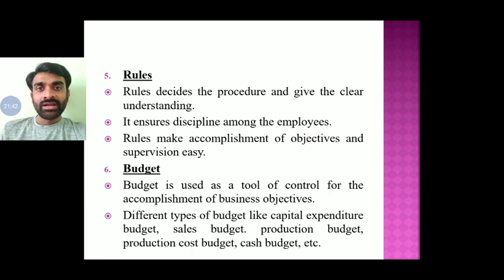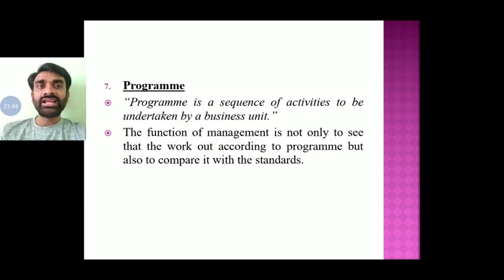Getting my point? And the last one is program. That means a sequence of activities that will be undertaken by the business unit. There are n number of activities that a business is going to perform, in production, sales, marketing, each and every department.